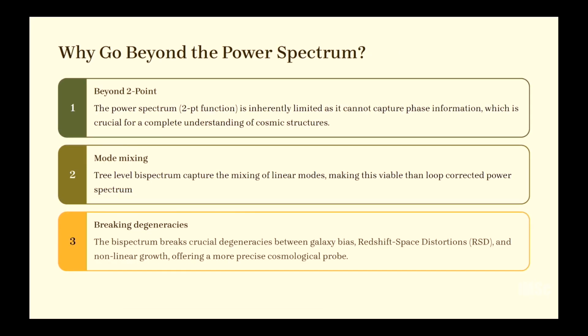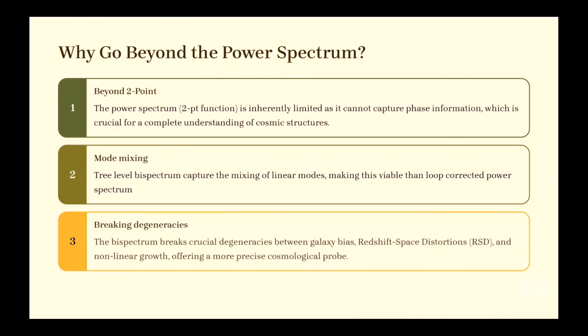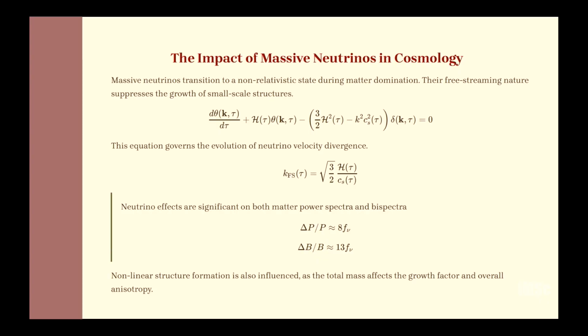So, okay, first of all, why go beyond the power spectrum? As previously discussed in the previous session, to extract information from the power spectrum for higher k, we need to go to higher loop corrections. But in the bispectrum, we can get information at tree level where there is mode mixing. Another thing is that you can also break degeneracies between cosmological parameters like f sigma 8 and also galaxy bias and neutrino masses. So first let me discuss the impact of massive neutrinos.